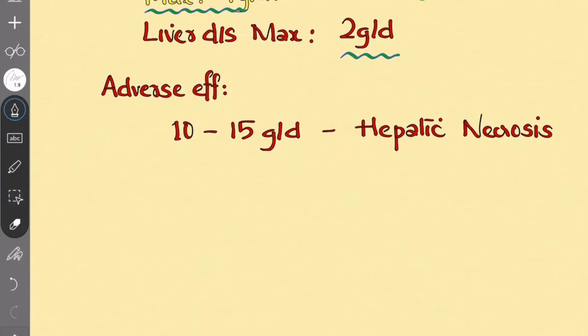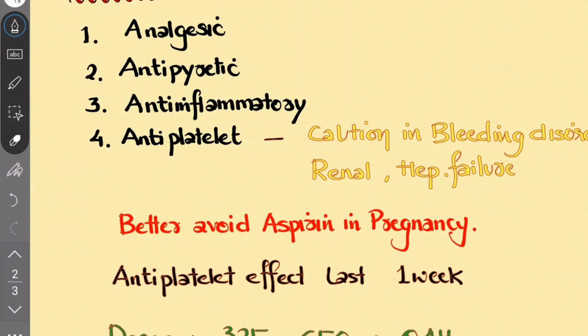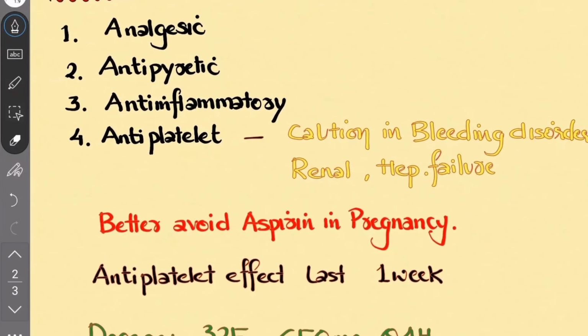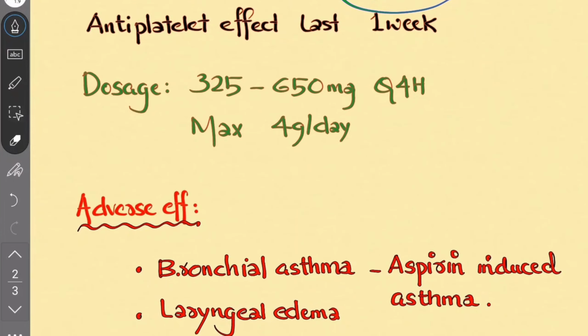Okay. Next, we deal with a drug called aspirin. It is analgesic, antipyretic, anti-inflammatory, and antiplatelet. A very important drug that we use in coronary artery disease patients. It should be used with caution in patients with a bleeding disorder, renal, and hepatic failure because it is excreted through these organs. You had better avoid it in pregnancy. The antiplatelet effect lasts for 1 week. The dosage range is 325 to 650 milligrams every 4 hours. The maximum allowed dose is 4 gram per day.